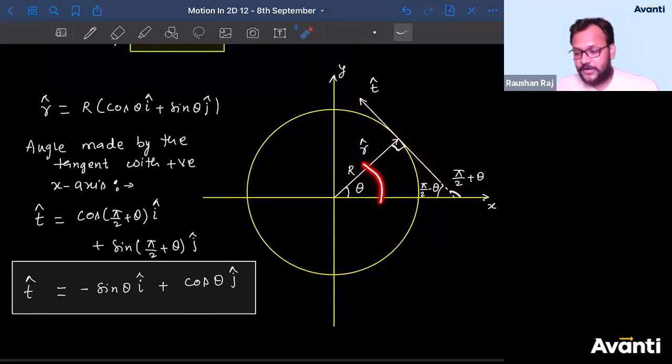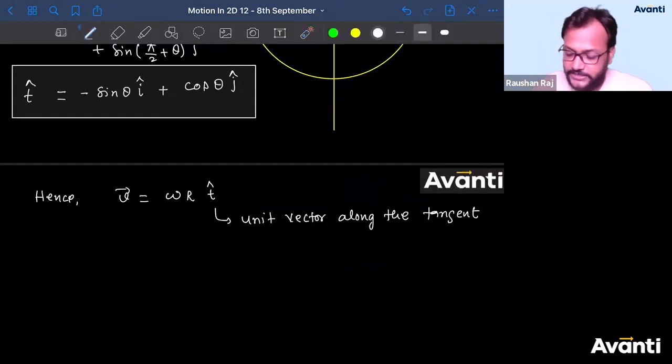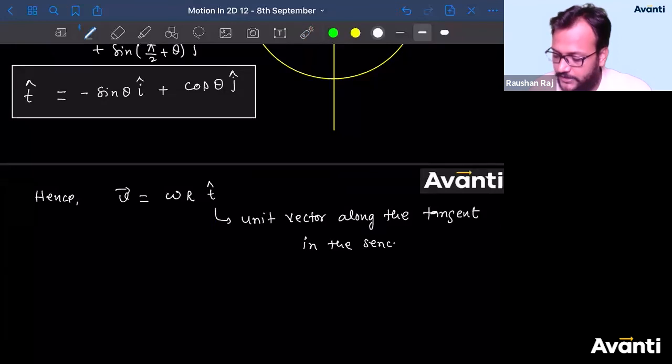The sense of rotation is anti-clockwise. So along this sense, what is the tangent? If rotation is going to occur in this way, I would have got T cap in this direction. So I have to mention that part: unit vector along the tangent in the sense of rotation.